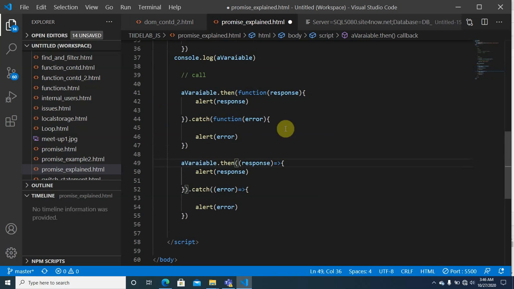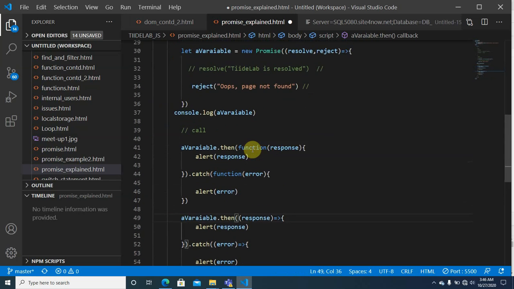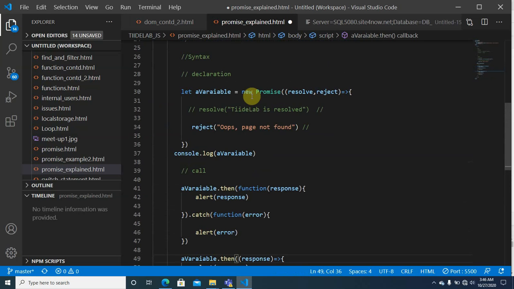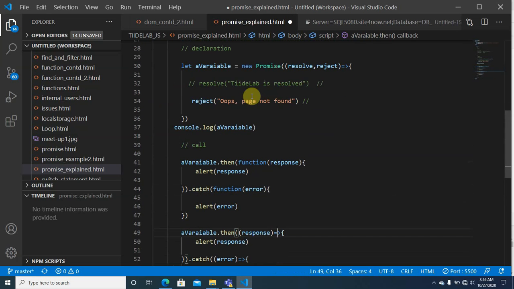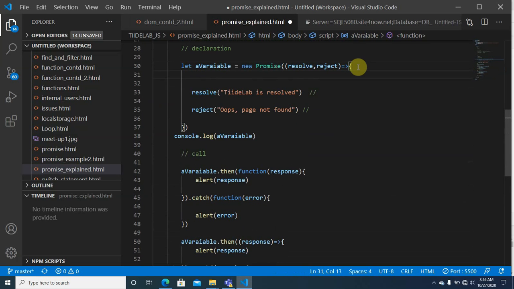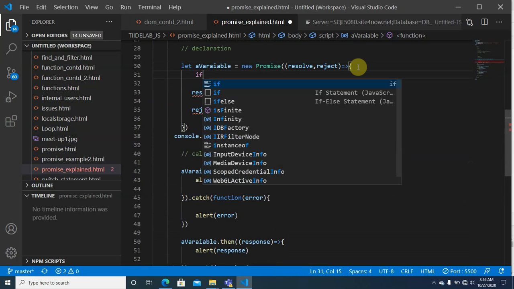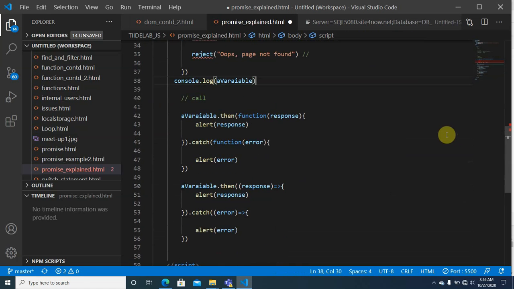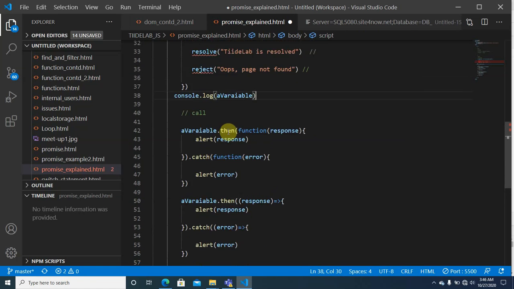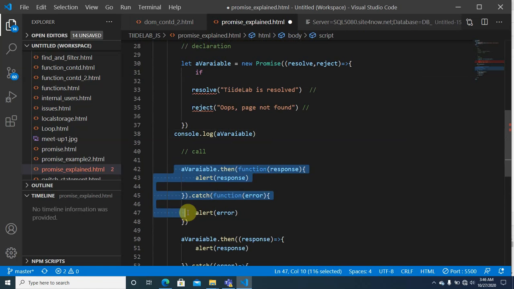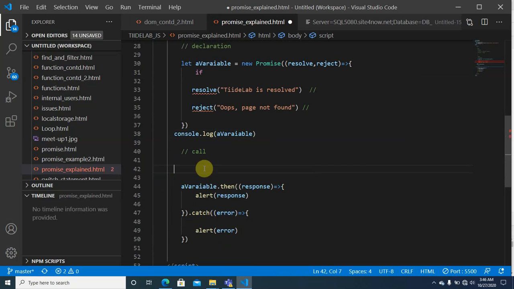Now this is a very simple way of declaring a promise and calling the promise. Take for instance, let's say I want to handle the two in the same place. Let me delete one of them, and be consistent since I wrote this as an arrow function.